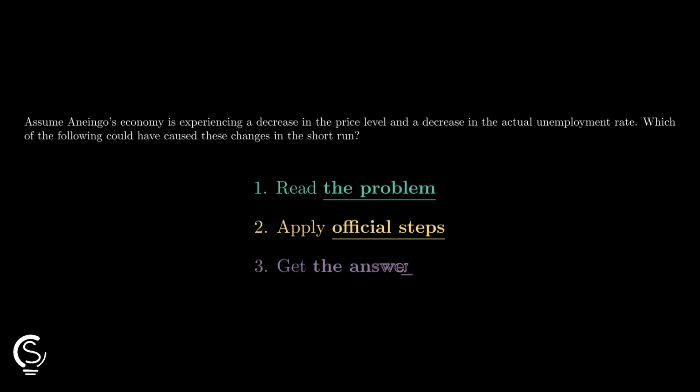Let's level up. Price level down and unemployment down looks weird, but watch this quick macro shortcut. Match those two signals to the only short-run shift that fits.